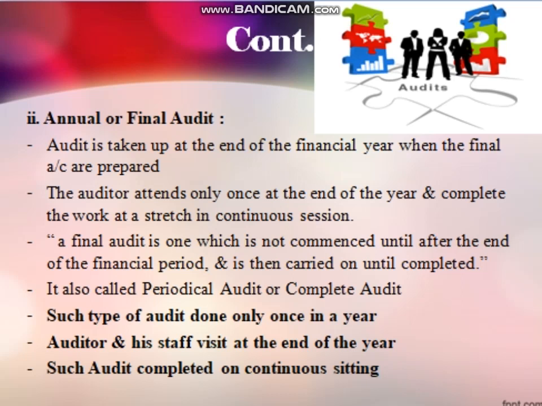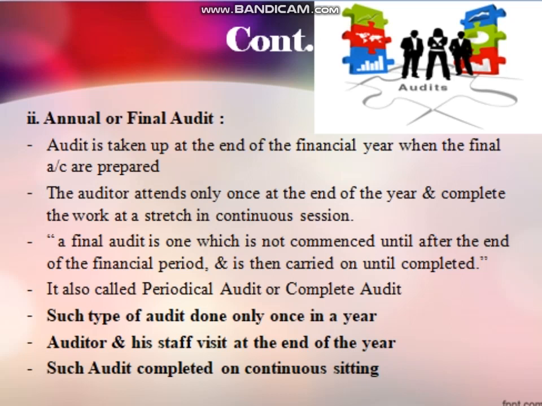A final audit is one which is not commenced until after the end of the financial period and is then carried on until completed. It is also known as periodical audit or complete audit. Another name for annual audit or final audit is periodical audit or complete audit. So this type of auditing is done only once in a year.